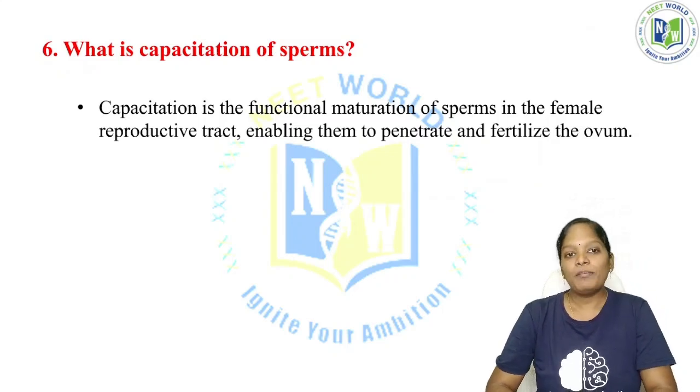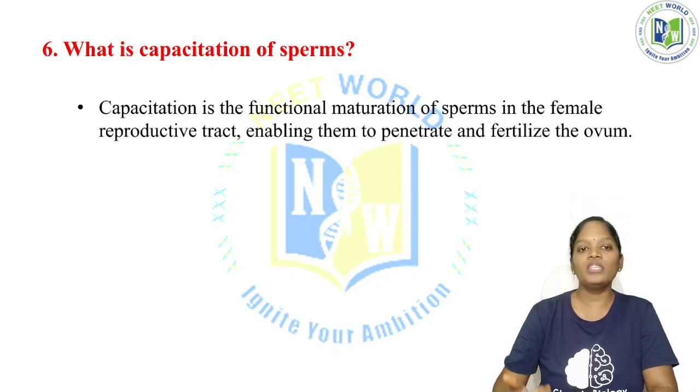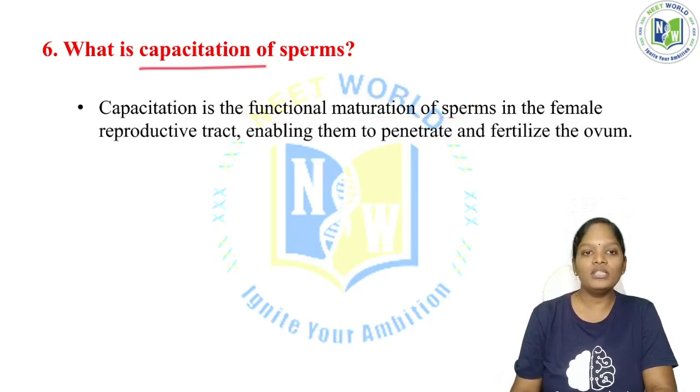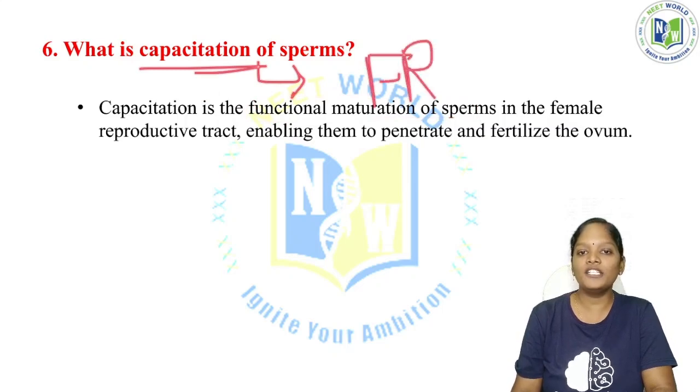Now, what is capacitation of sperms? The sperm enters the female reproductive tract and has to be capacitated before it is going to fertilize the egg. Now, what is meant by this capacitation process? Capacitation is the functional maturation of the sperm, and you should know this capacitation takes place only in the female reproductive tract.